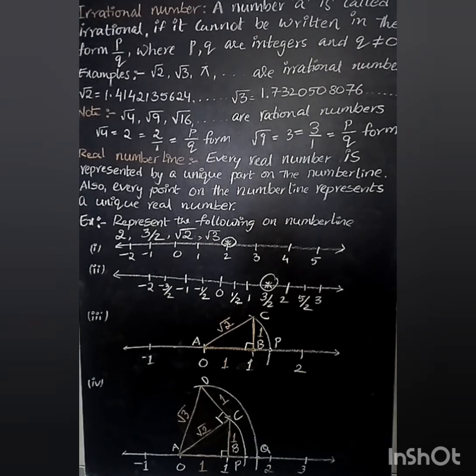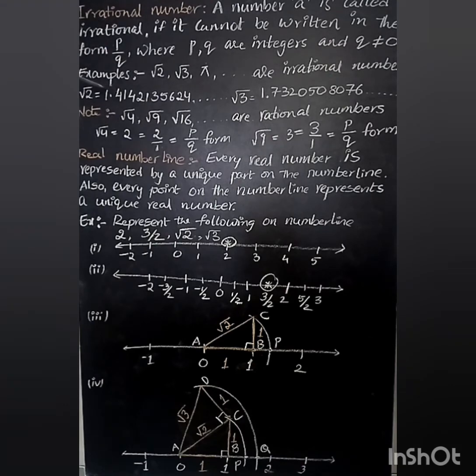Let us take one more example: root 4, root 9 and root 16. When we talk about root 4, we know the square root of 4 is 2, and 2 can be written as 2 by 1. So this is a p by q form. Hence we can say root 4 is a rational number because it is written in the form of 2 by 1. Can I say the same for root 2?